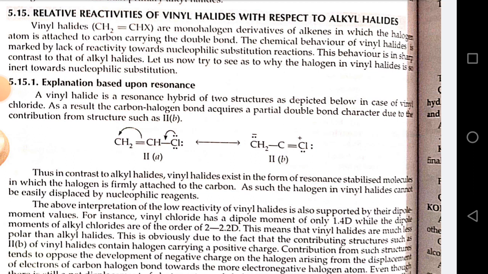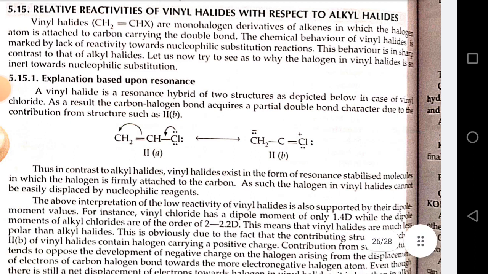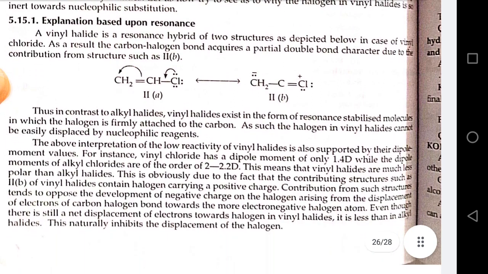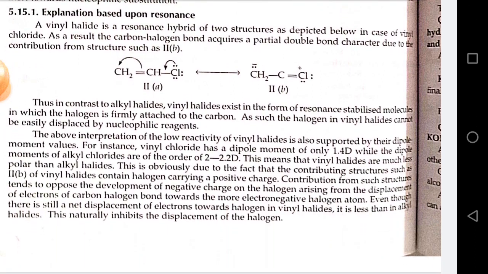Explanation based upon resonance. A vinyl halide is a resonance hybrid of two structures as depicted below. In case of vinyl chloride, as a result, the carbon-halogen bond acquires a partial double bond character due to contribution from structure such as the second, B: CH2=CHCl gives CH2(-)-CH=Cl(+). Thus, in contrast to alkyl halide, vinyl halide exists in form of resonance stabilized molecule in which the halogen is firmly attached to the carbon. As such, the halogen in vinyl halide cannot be easily displaced by the nucleophilic reagent.